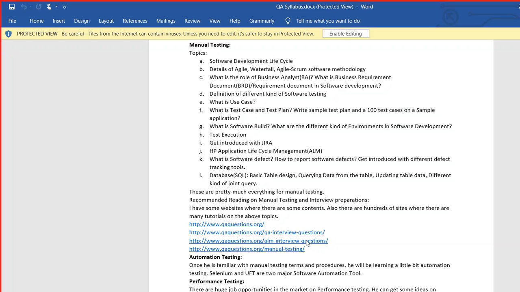Now, this is what the syllabus is. As I said, this course will be 1 year. We started from July 11th, 2020, and our expectation is that this course will be done by July 11th, 2021. You have 2 months from now to decide. Let's say after 2 months you figure out that this is not a suitable course for you, feel free to drop out.